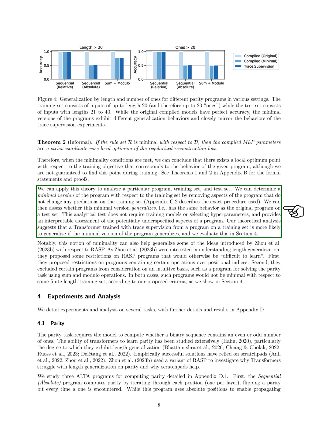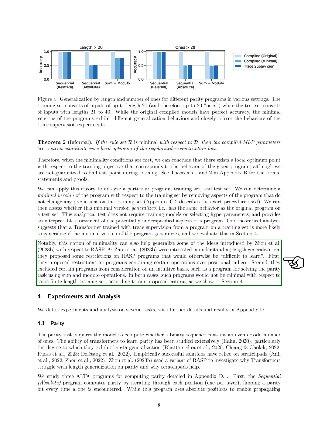Our analysis suggests that a transformer trained with trace supervision is more likely to generalize if the minimal program version does. We also relate this concept of minimality to previous work on RASP, noting that certain restrictions on RASP programs align with our criteria for minimality, as we demonstrate in our findings.